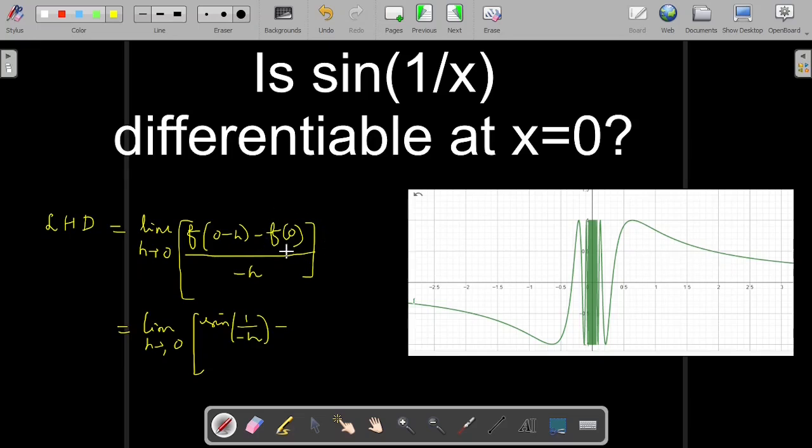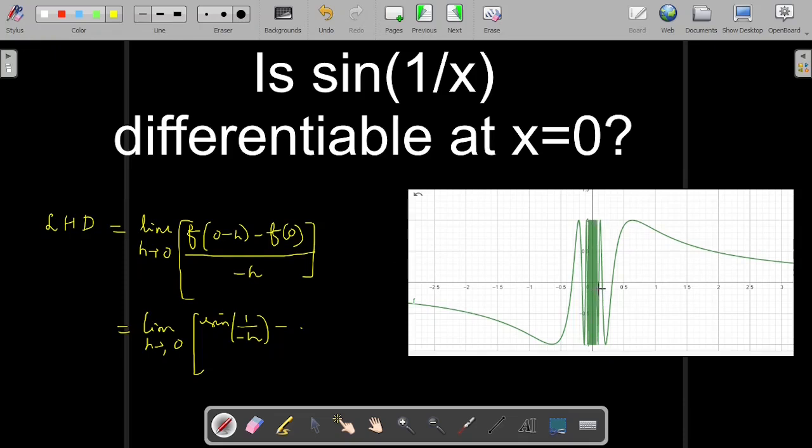This definition needs f of 0. But you know that this function is not defined at x equal to 0. So therefore you can't proceed further. As this value is a kind of infinity, not defined, hence you can say that the function is not differentiable at x equal to 0. When you look at the graph, you know that when you have sharp edges or a sharp change in the graph, then such graphs are not differentiable at that particular point.